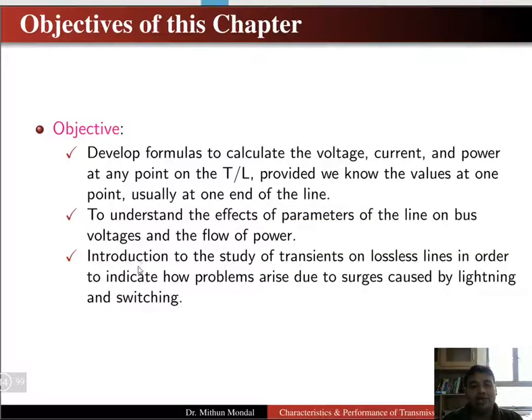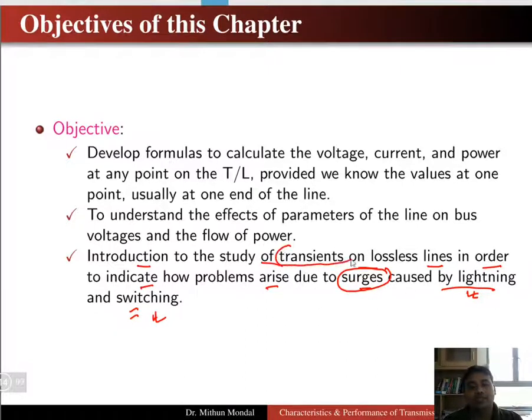Then we will have the introduction to the study of transients on lossless line in order to indicate how problems arise due to the surges caused by lightning and switches. So surges are basically the change in the voltage instantly caused due to the lightning phenomena or the switching phenomena, then there is a heavy amount of transient occurring, and that we are going to learn in this particular chapter.